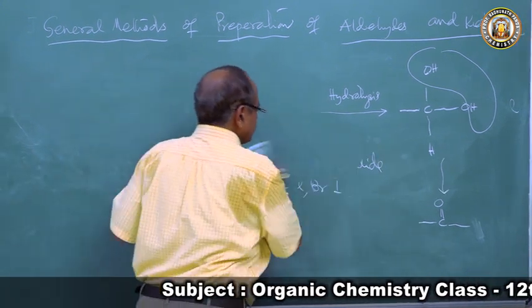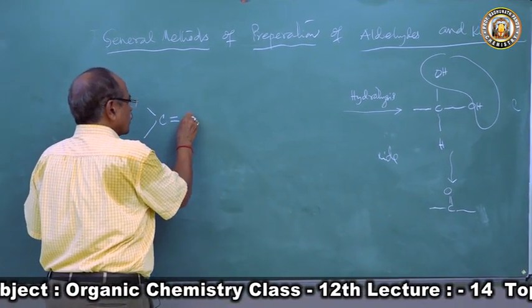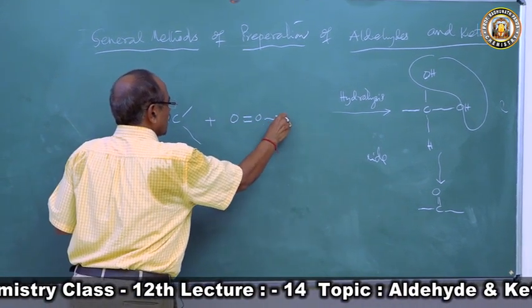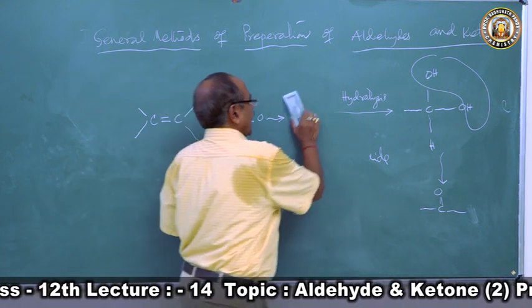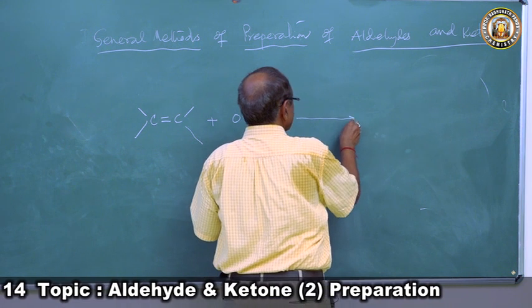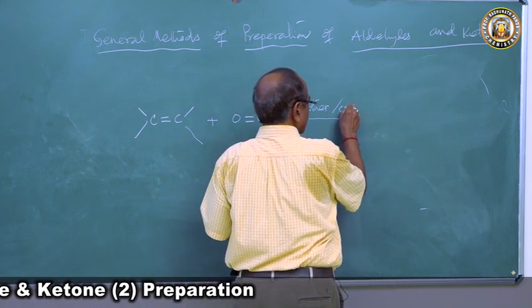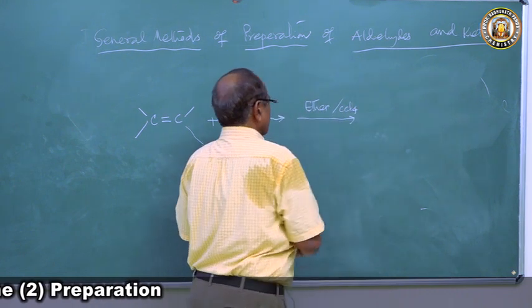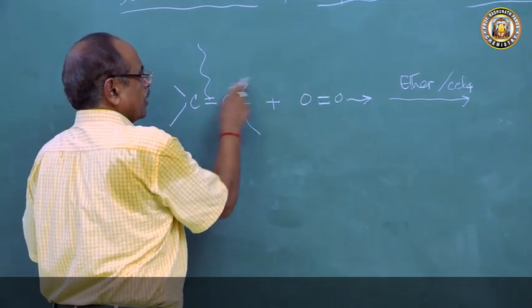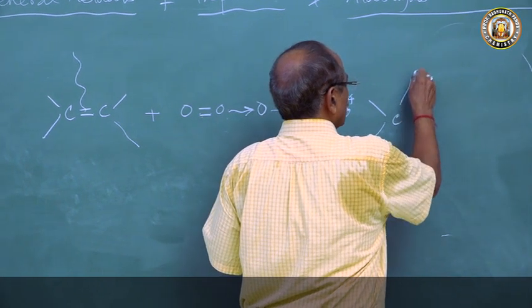What I am telling you here: if you take an alkene, C=C, and treat this with ozone, O=O-O with a coordinate covalent bond, in presence of ether or carbon tetrachloride, whatever you can take as an inert solvent, then the pi bond will break and this ozone will be added here, and we get the product as C=O.